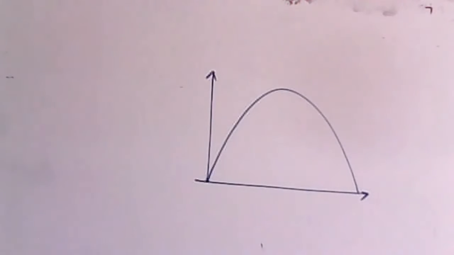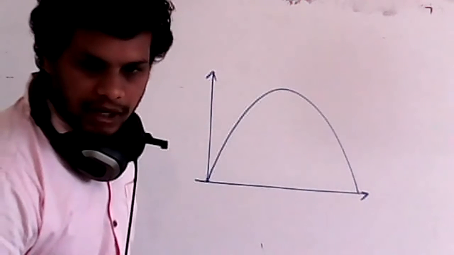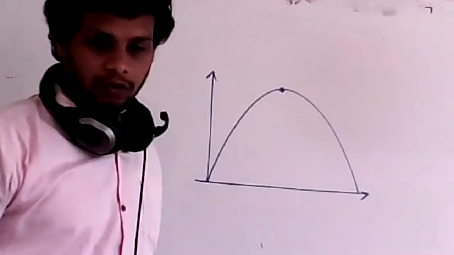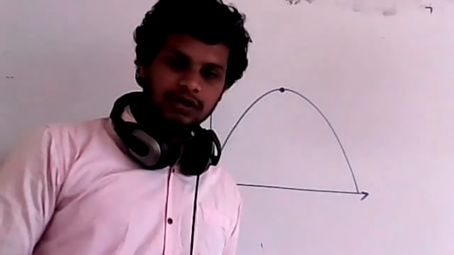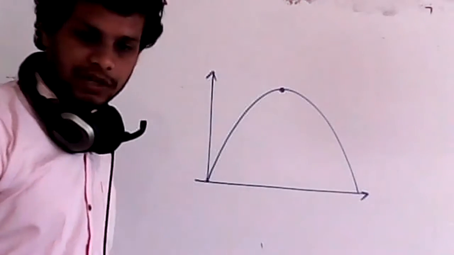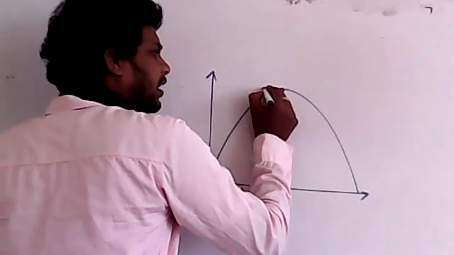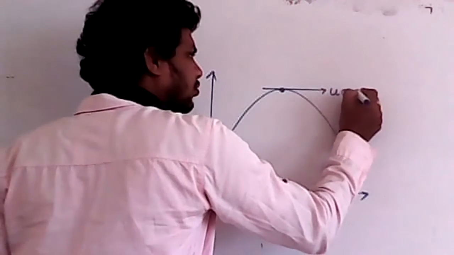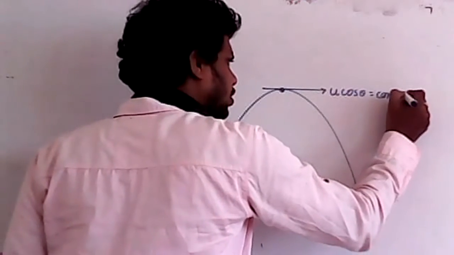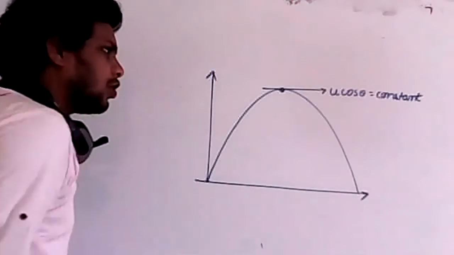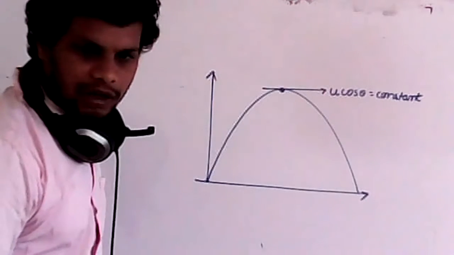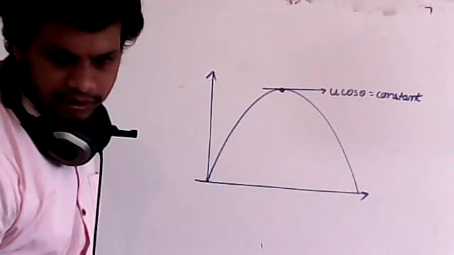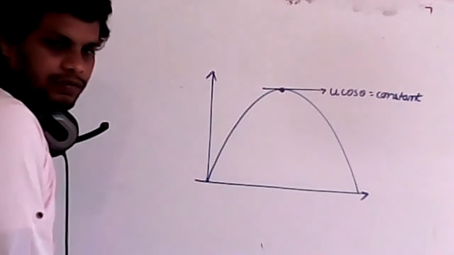For example, we discussed that at the highest point, the final vertical velocity is zero. Vertical velocity is zero, but horizontal velocity remains constant. Now remember, at the highest point, the horizontal velocity will be in this direction. That horizontal velocity is taken as u cos theta, or else ux, which is taken as constant.